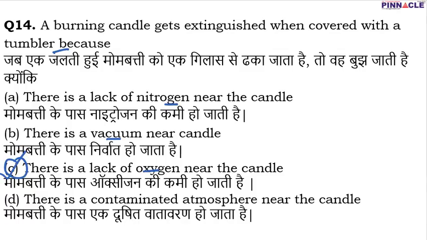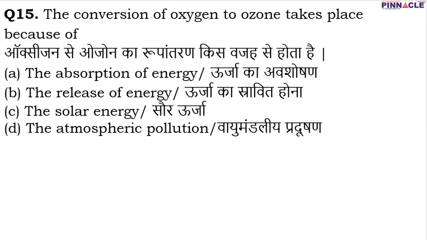Now coming to question number 15. In question number 15, the conversion of oxygen to ozone takes place because of what? We know that ozone is a very important gas present in our ozone layer, which protects us from harmful ultraviolet rays. The question is related to the formation of ozone, that is, how oxygen gets converted into ozone. Basically, the conversion of oxygen to ozone takes place because of the absorption of energy.